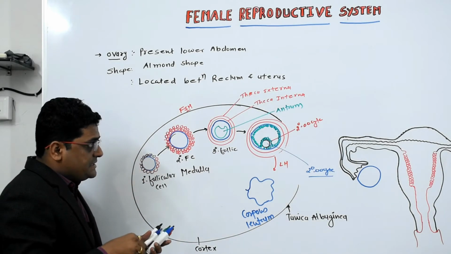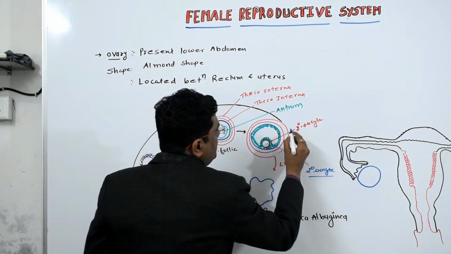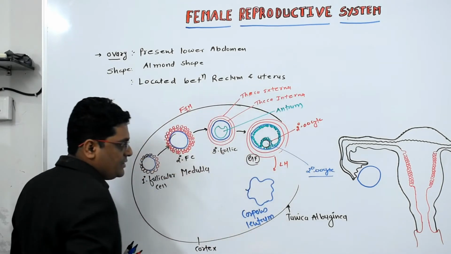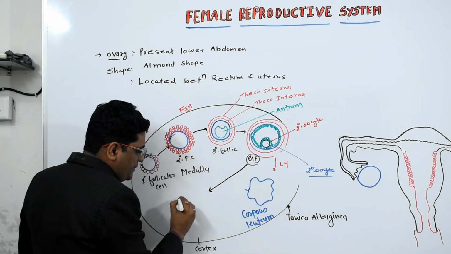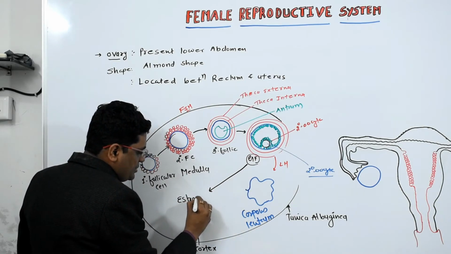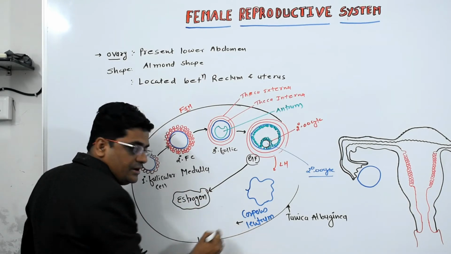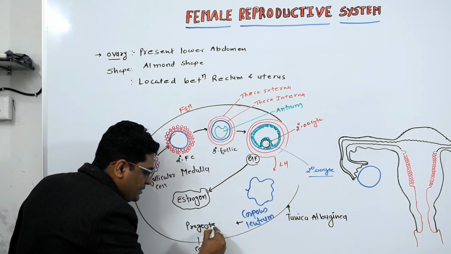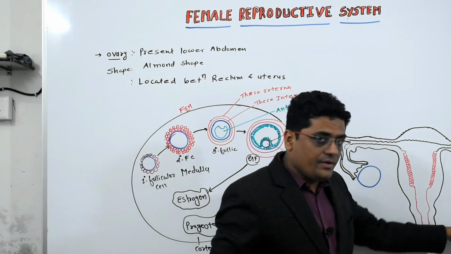So the ovary possesses mainly two structures: one is the Graafian follicle, and the other is the corpus luteum. The Graafian follicle is responsible for release of estrogen hormone, and the corpus luteum is responsible for release of progesterone hormone.